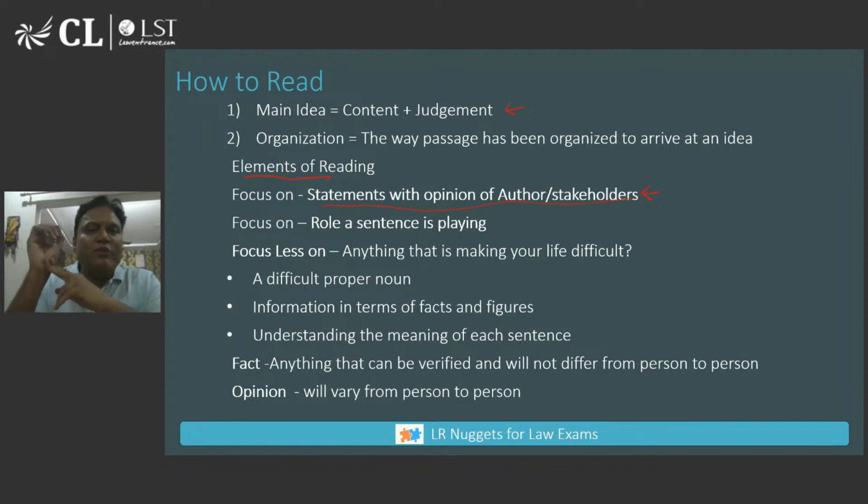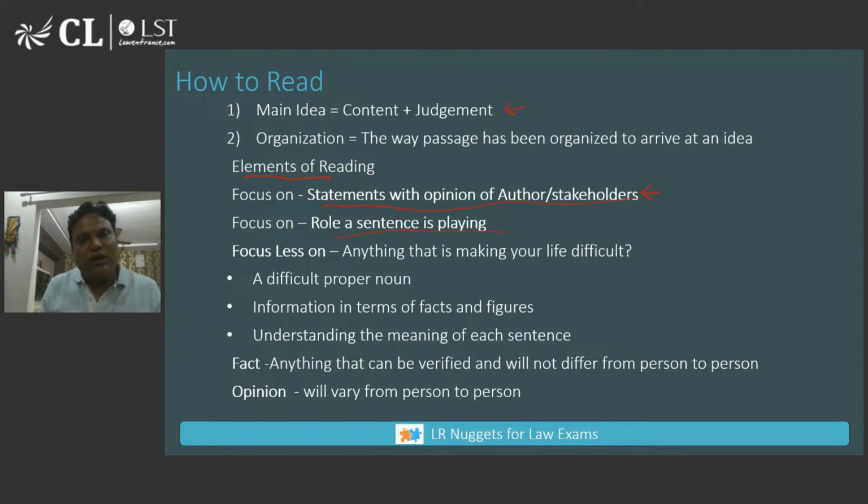Focus on statements with opinion of the author or any of these stakeholders. Very, very important, because these are the statements which will carry the main idea of the passage. Focus on the role a sentence is playing. So a lot of times we get worried about, oh my God, I do not know the meaning of this word. Or we worry about, I'm not able to understand this particular statement, what it is trying to say.